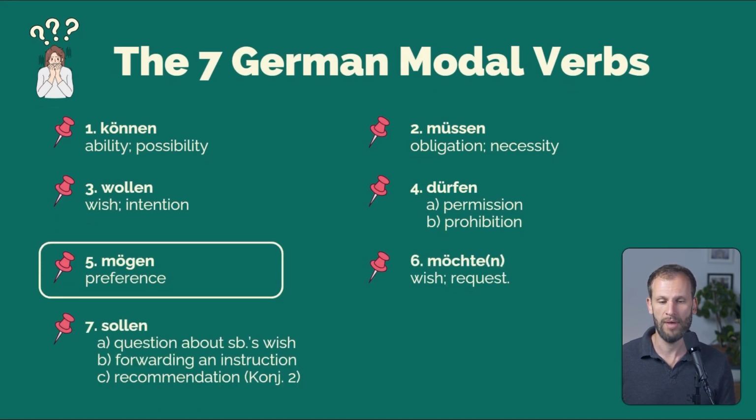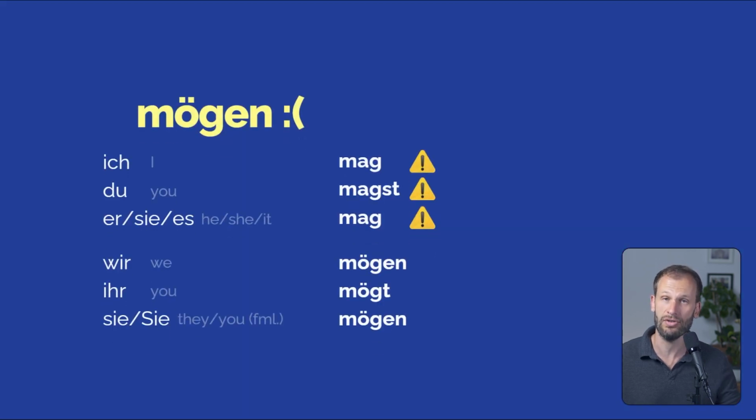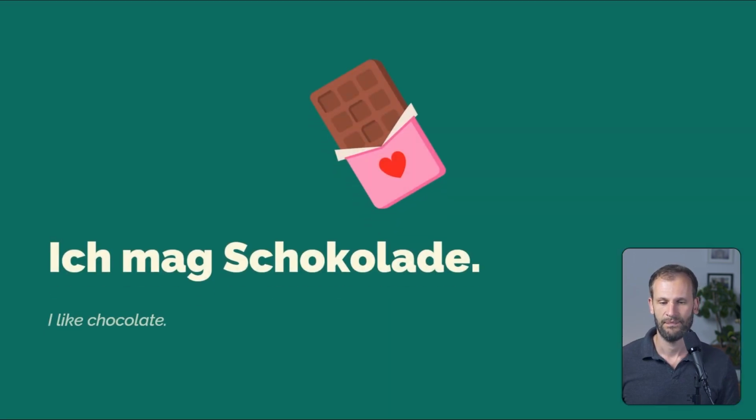It's time now for the next modal verb, and that's mögen. With mögen, you can show a preference. You can show that you like something. And that's the best translation, to like. Ich mag, du magst, er, sie, es mag. Wir mögen, ihr mögt, sie mögen. As always, irregular singular. Ich mag Schokolade. I like chocolate.